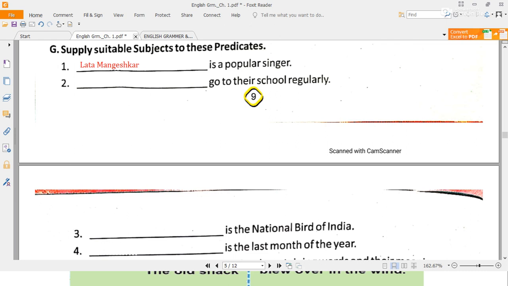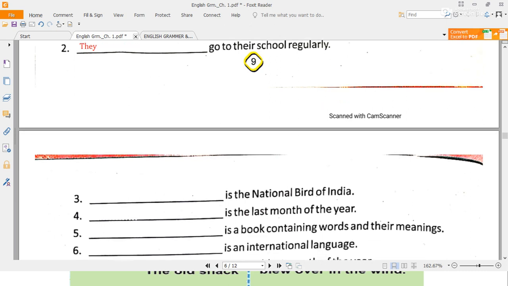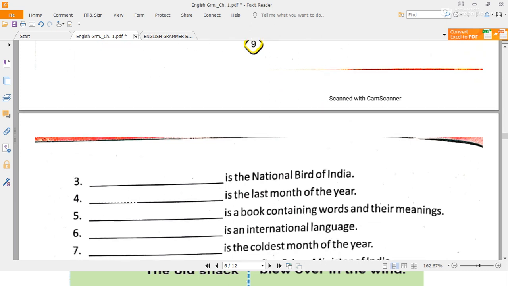Dash go to their school regularly. You see here the word "their" is given, meaning students, more than one. Students go to their school regularly. You can write any names also, Ankit and Amit go to their school regularly.